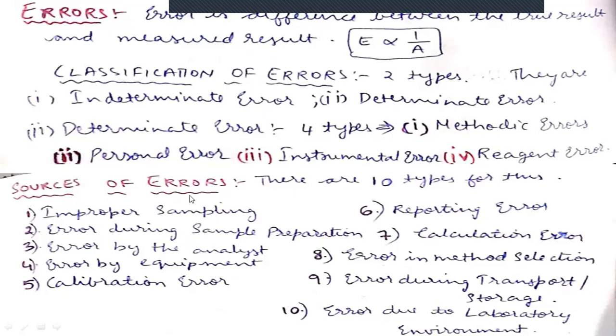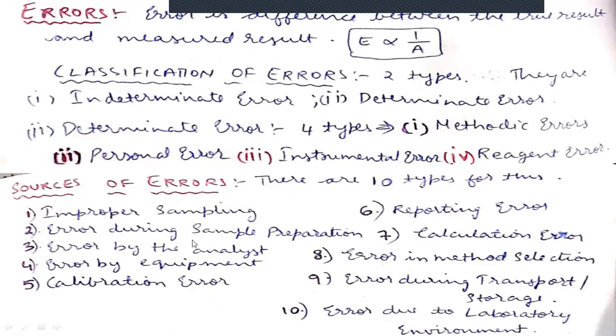And the next one is sources of errors. These are the 10 important sources. The first one is improper sampling. For example, I want to take the anhydrous form of Na2CO3 according to the procedure, but I have taken the hydrous compound instead of the anhydrous compound. That means I'm taking the wrong sample, and then you will definitely get error. That is one important source of error. So we need to follow the method perfectly and recheck the method while performing the experiment.